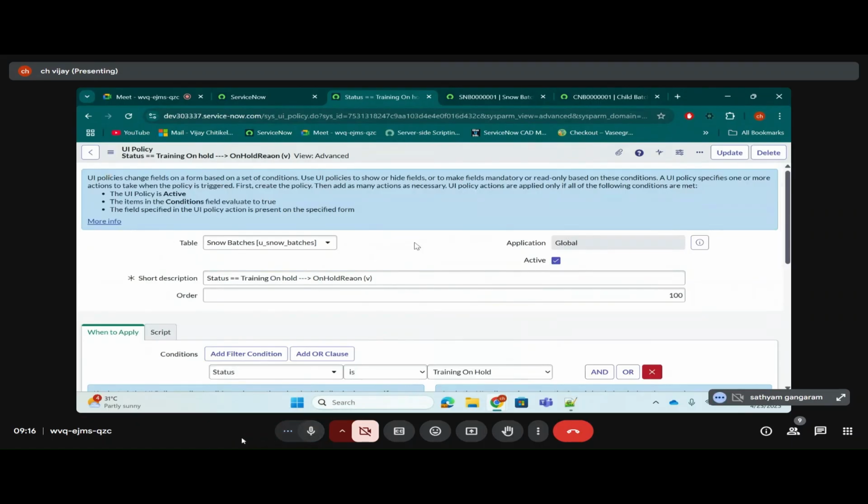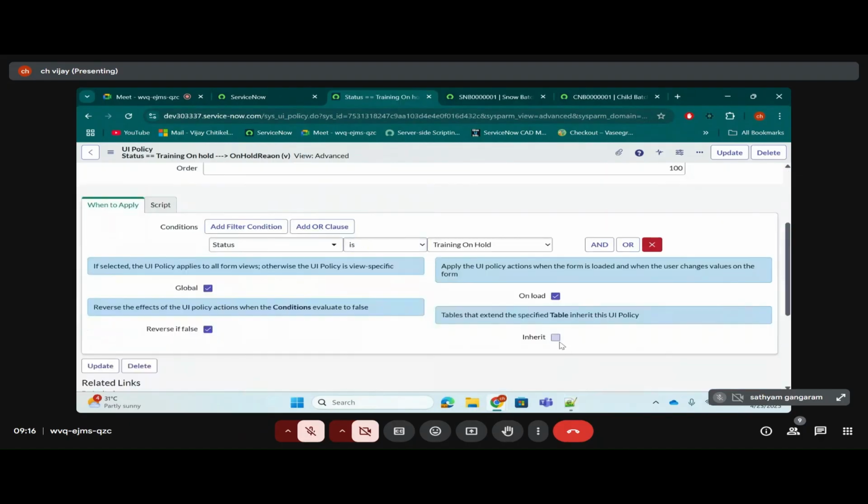Any doubts, anyone? There can be any silly doubt, don't hesitate to ask. Vijay, I have one small doubt. In the last checkbox, inherit, if we check it, it will be applicable to all the child tables, yes. So what if I want it to be applicable only to a particular child table and not to all? Then you need to write a reverse one.